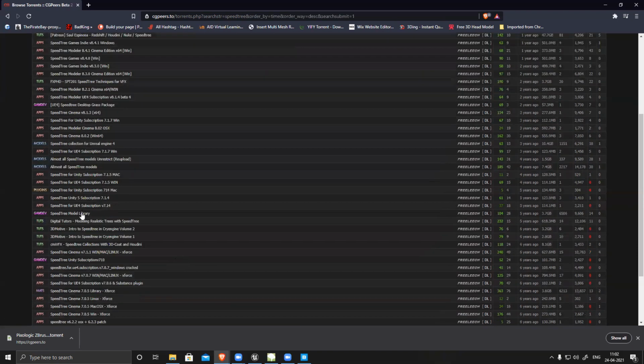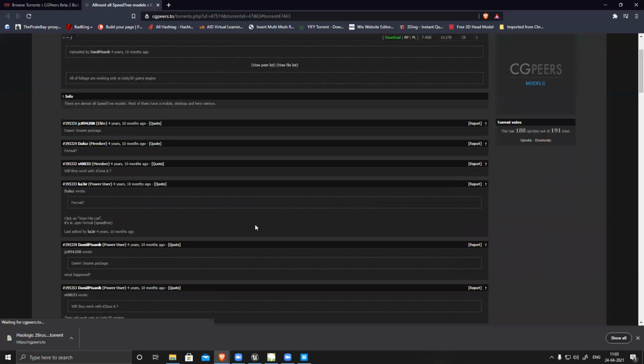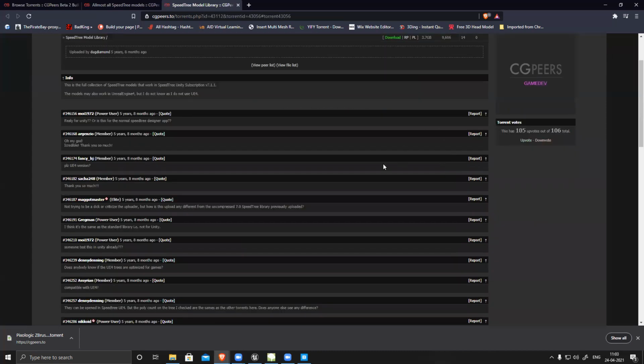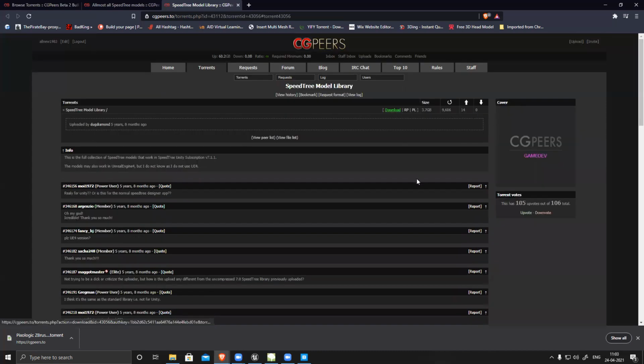So there was one that said almost all SpeedTree models. Like these are basically the library. That was the SpeedTree model library, down there, under it, sir, on the game dev side. Oh, this one, yes, found it. So, entire library download. Okay, this has some issue. I need to open Chrome again.